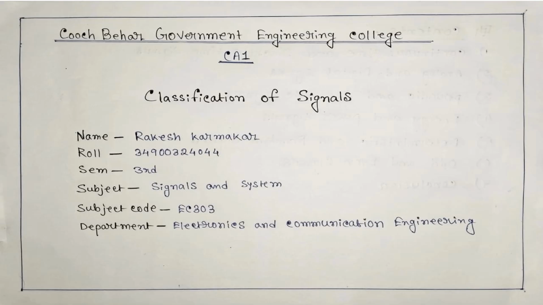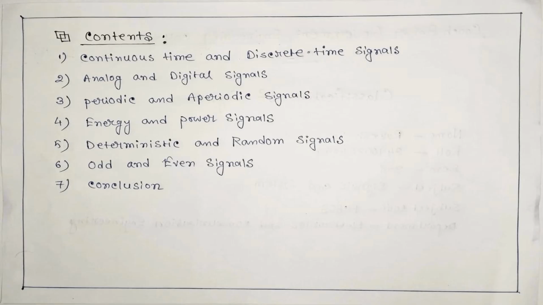Today I am going to explain to you the classification of signals. The signals can be classified into the following categories. Let's see. Continuous time and discrete time signals, analog and digital signals, periodic and aperiodic signals, energy and power signals, deterministic and random signals, odd and even signals. So let's see this classification one by one.